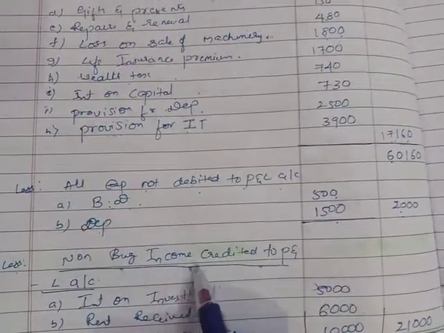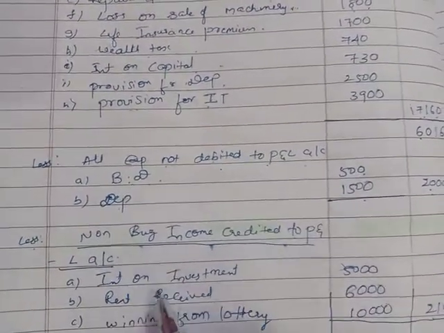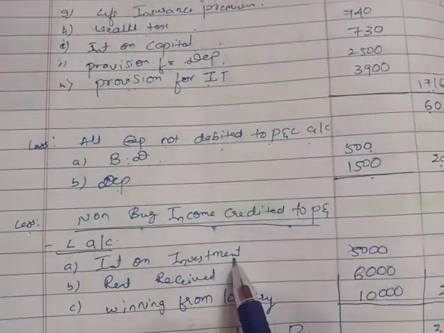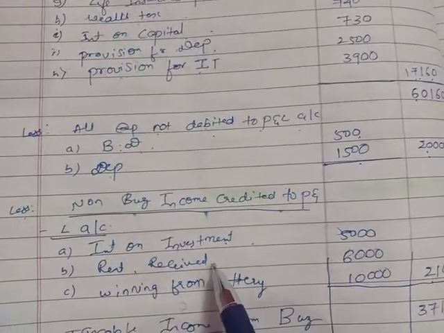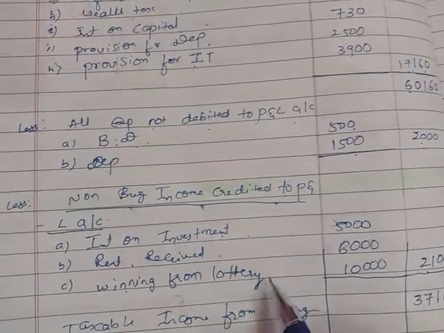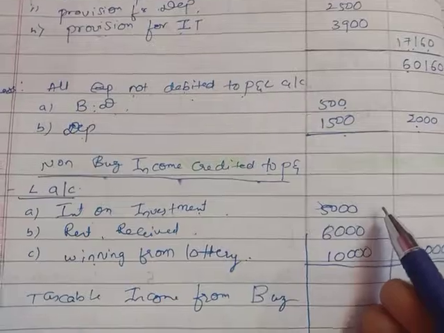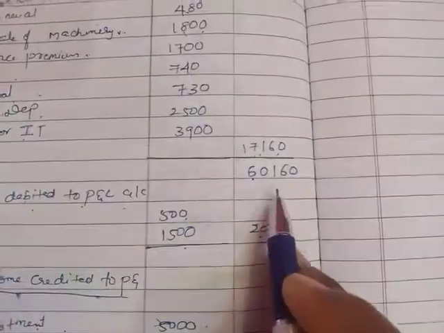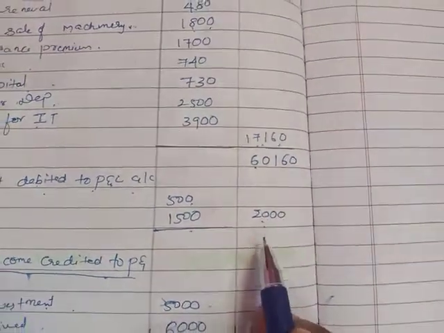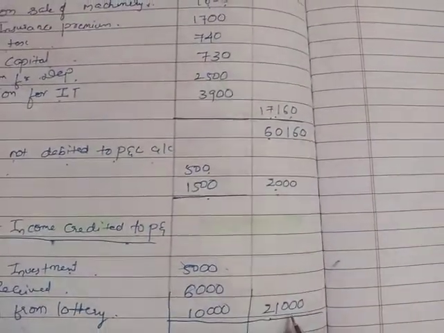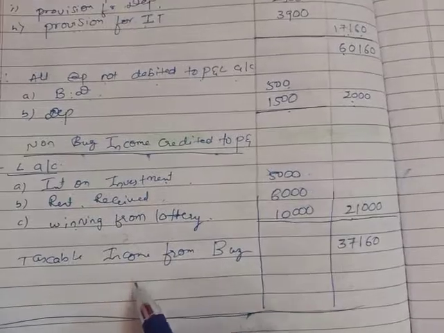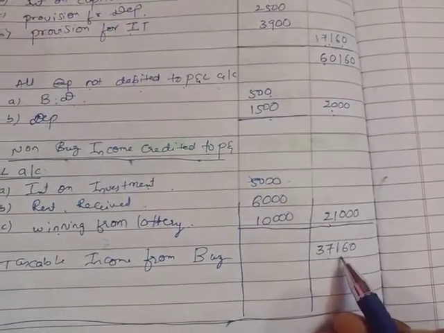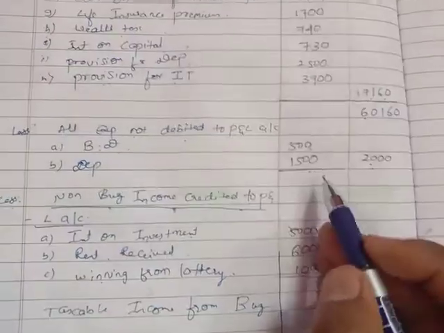Next, less non-business incomes credited to profit and loss account. Is non-business income given? Yes. Interest on investment is given, rent is also given. Next, winning from lottery is also given. If you total these three items, you will get 21,000. Out of 60,160 less 2,000 less 21,000, you will get taxable income from business, 37,160. Any doubt in this question?